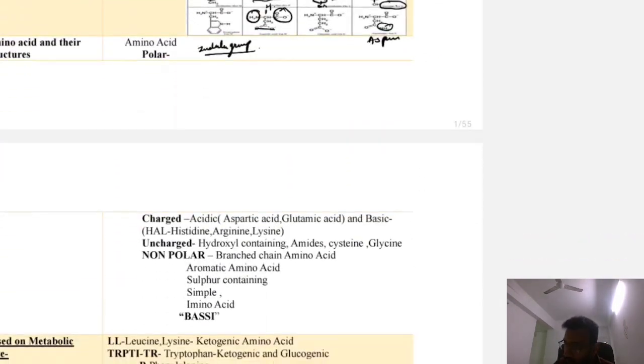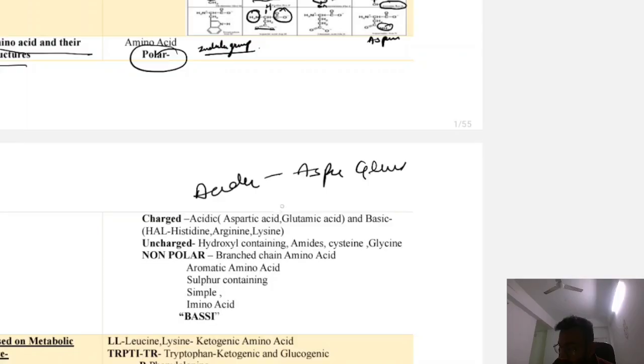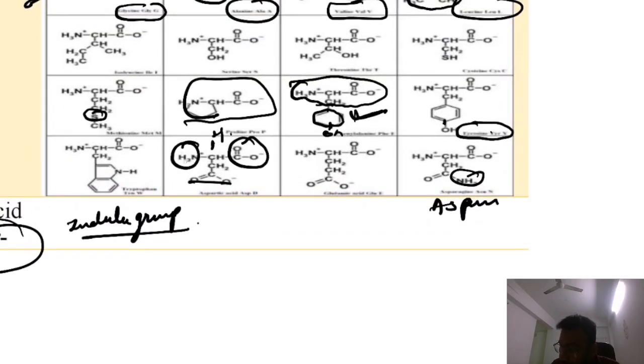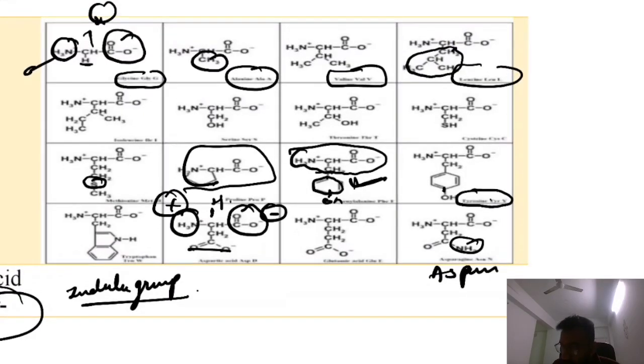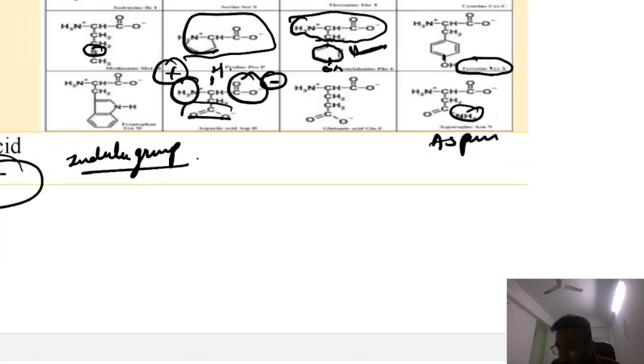Now amino acids and their structure: amino acids could be polar or non-polar. Polar amino acids could be charged or uncharged. Charged includes acidic: we know aspartic acid and glutamic acid, and basic amino acids we know as HAL: histidine, arginine and lysine. Are you getting my point? COOH is permanent and NH2 is permanent. So this is a negative charge and this is a positive charge, and negative and positive will cancel out each other. If you add an extra COOH, that will increase the charge on it. So aspartic acid is a polar amino acid.